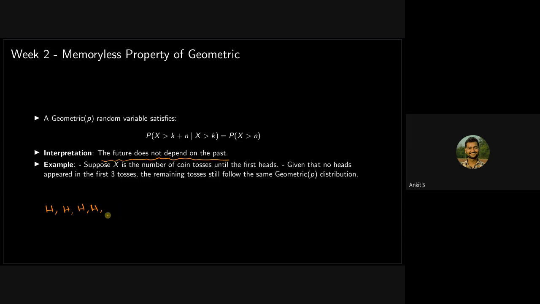So if you relate it to the geometric distribution, it is the same. Suppose x is the number of times we have to toss the coin to get a tail. It will not be dependent on any past. So that's what it says. You can remember this memoryless property of the geometric with this example. It does not remember the past.